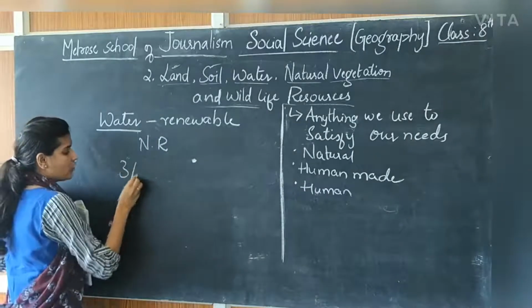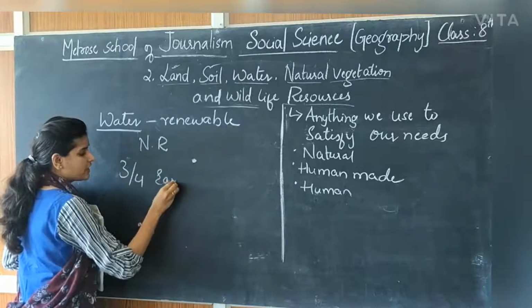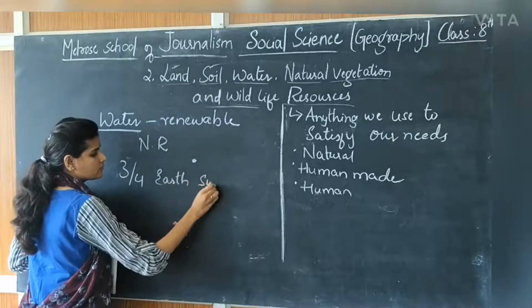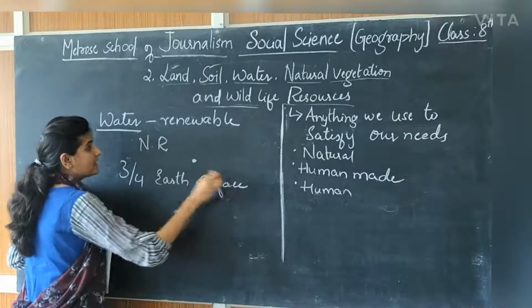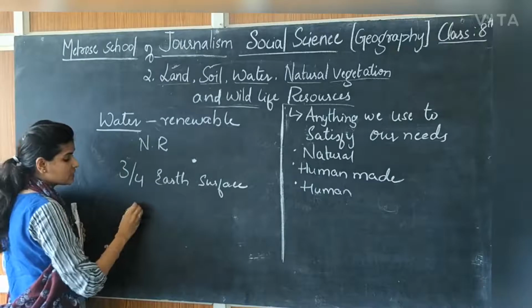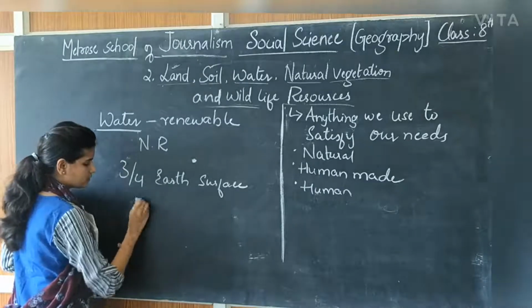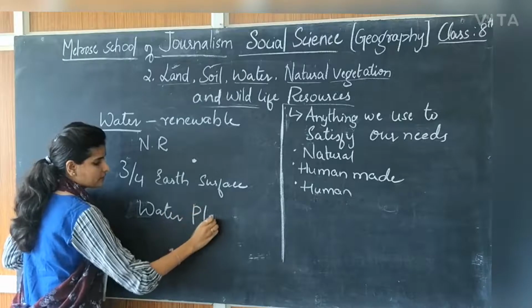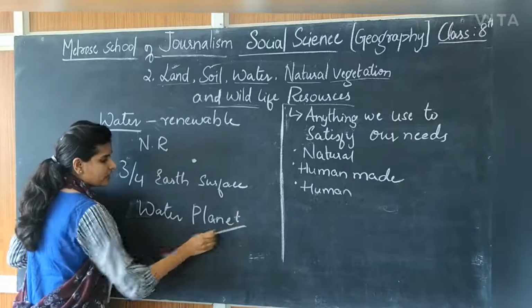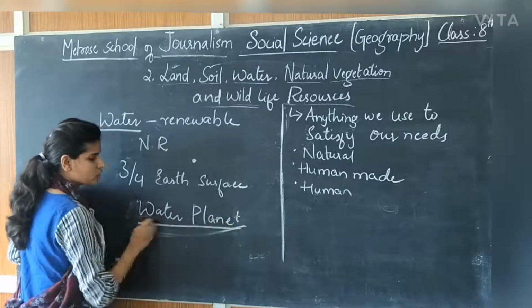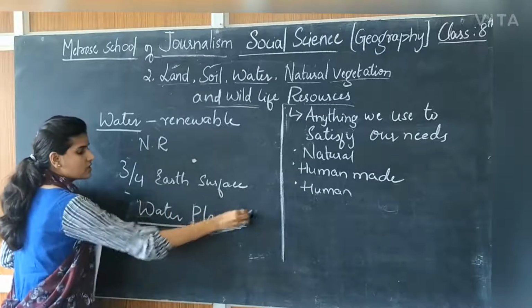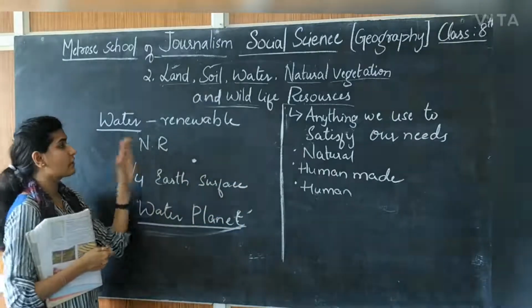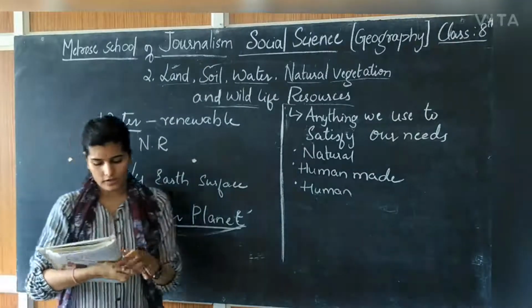Why is it known as the water planet? Because 3/4 of the earth's surface is covered with water.